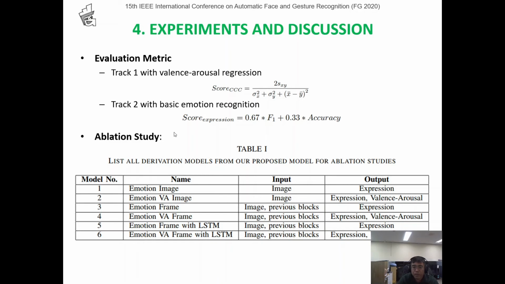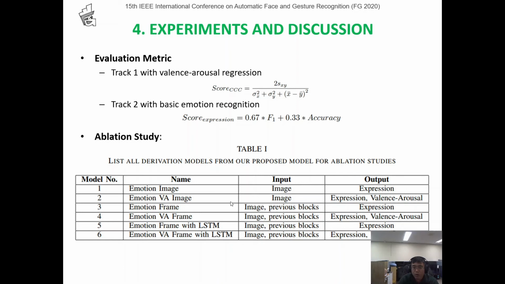After study, there are 6 models in our research. For models 1 and 2, we only input the image. Model 1 is non-multitask learning, and model 2 outputs emotion, valence, and arousal, multitask learning. For models 3 to 6, we use reverse logs. There are 32 frames in the reverse logs.